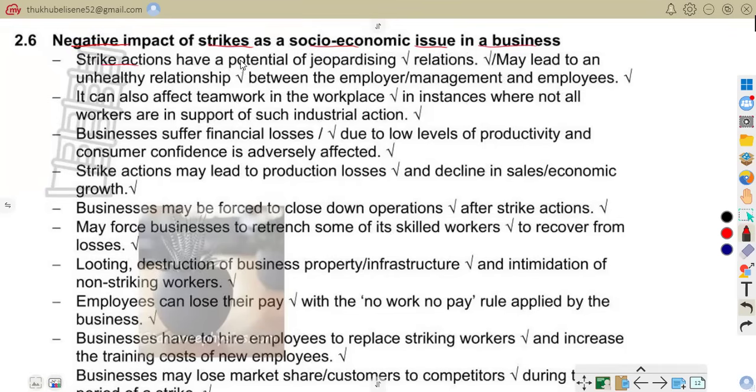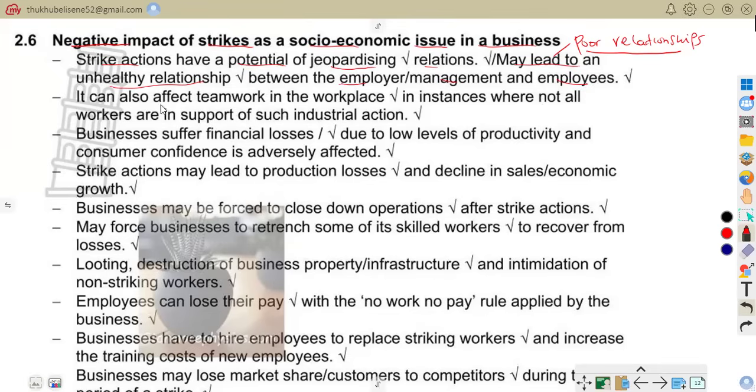As it says, strike actions have a potential jeopardizing relations and may lead to unhealthy relationships between the employer and the management as well as employees. So here we're talking about poor relationships. As we are saying, strikes can damage trust between employers and workers. For example, workers are going to refuse to cooperate with management, and then this is going to have what? Increased conflict in the workplace.